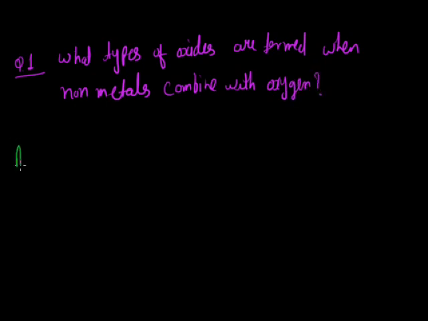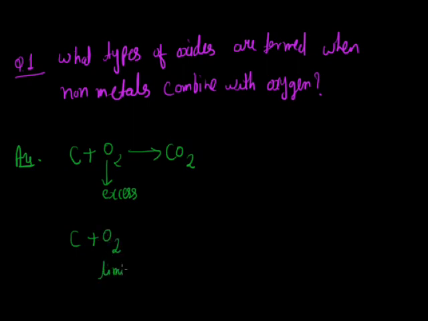And the answer of this: we simply take any non-metal, like carbon, and heat it with oxygen. It gives us CO2. This will happen if we take oxygen in excess amount. But if we take oxygen in a limited amount, then there is another possibility: with limited O2, it gives carbon monoxide. So there are two possibilities.